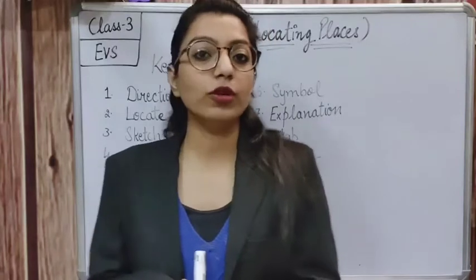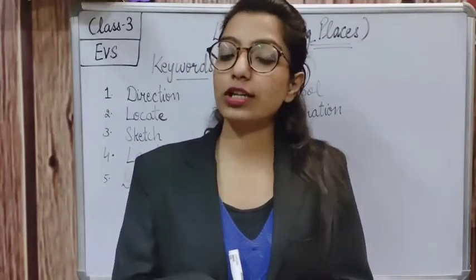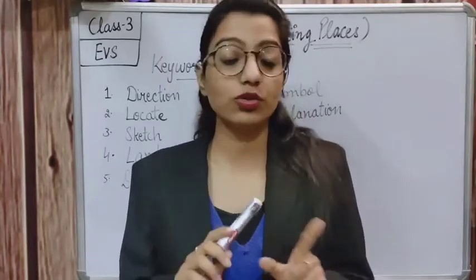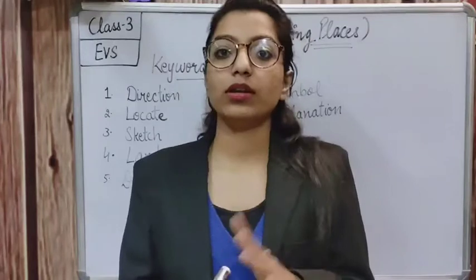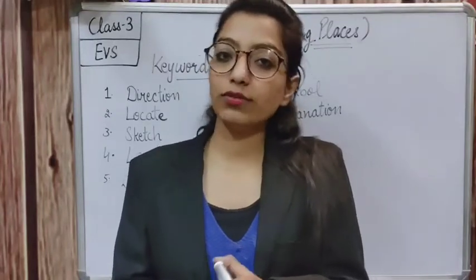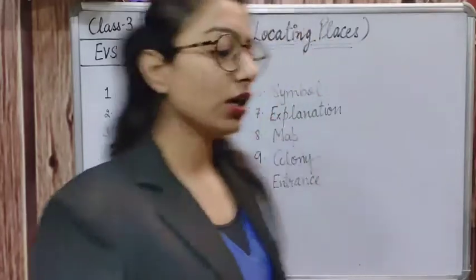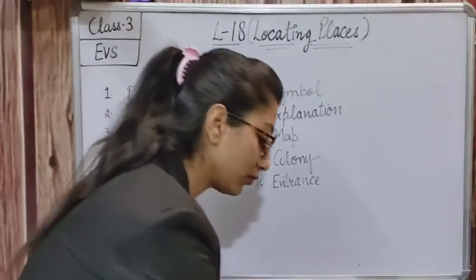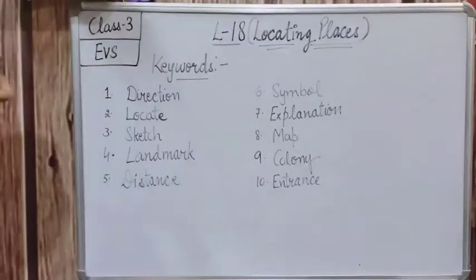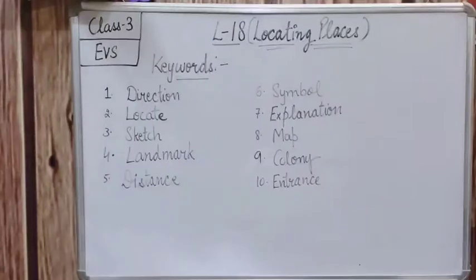First of all we will be doing keywords, then very short question answers, which are not included in this chapter because we have done them in the book only, and then we will be doing short question answers and then long question answers. Okay, so we are starting with the keywords here. Total 10 keywords are here.